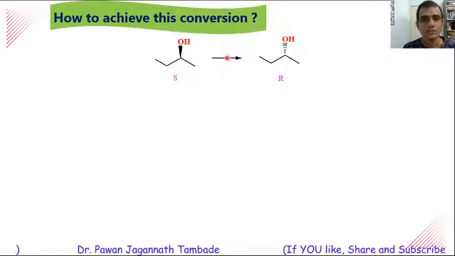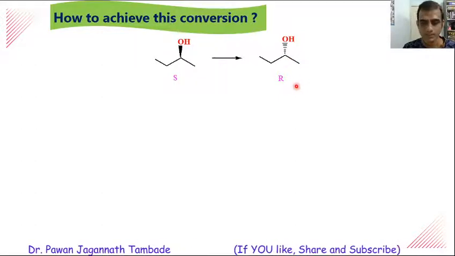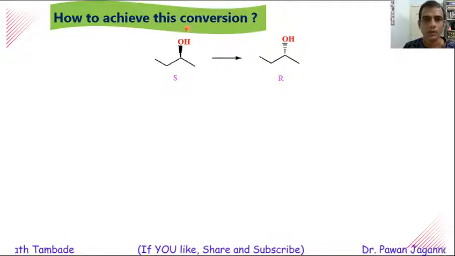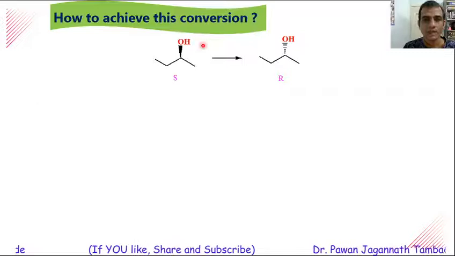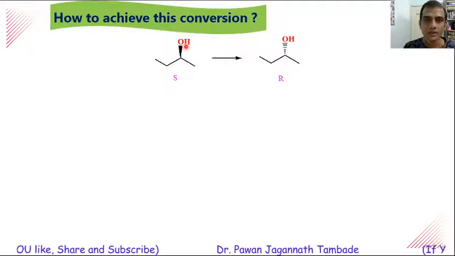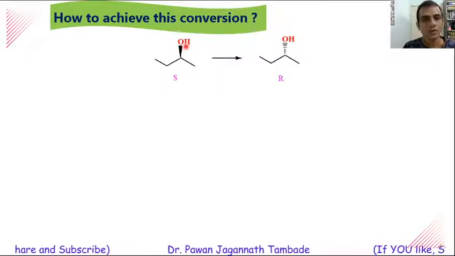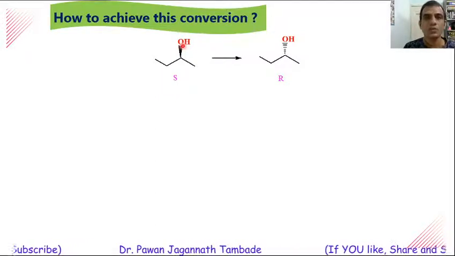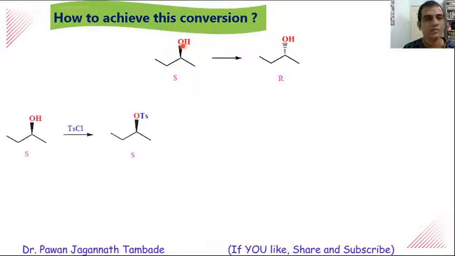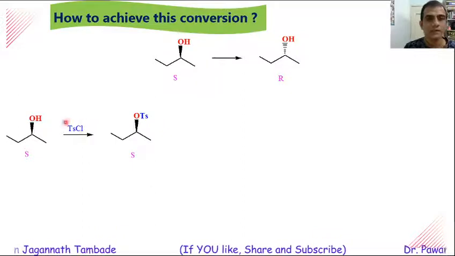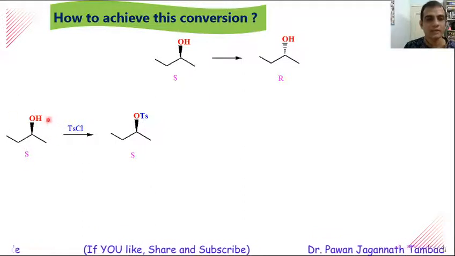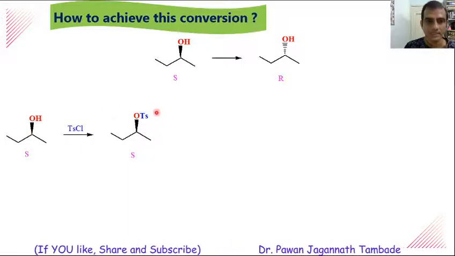In order to achieve this conversion, we need to do some steps. In this starting material, there is an OH group, and OH group, that is OH minus, is strongly basic and thus it is a very weak leaving group. So first of all, we need to convert this OH into a stronger leaving group, and that can be achieved in various ways. One of the simple ways is to treat it with tosyl chloride. When this molecule is reacted with tosyl chloride, this OH gets converted into OTs.